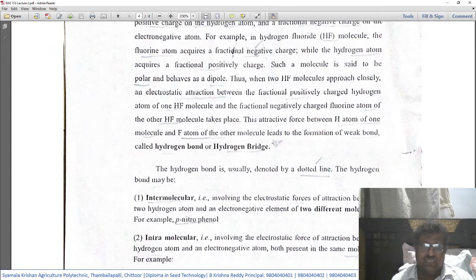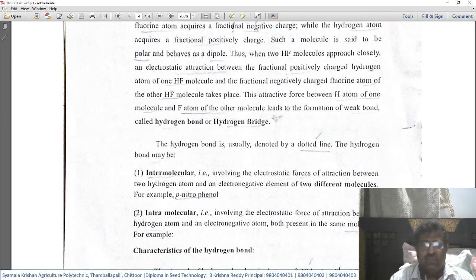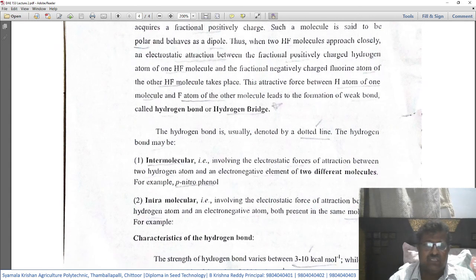These hydrogen bridges are of two types. One is intermolecular, for example p-nitrophenol. The other is intramolecular, which involves the electrostatic force of attraction between the hydrogen atom and an electronegative atom, but both are present in the same molecule.